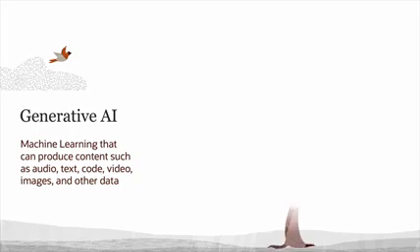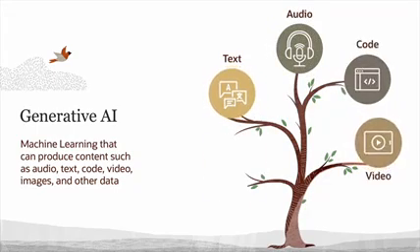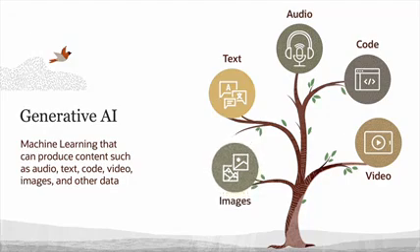Generative AI, a subset of machine learning, creates diverse content like text, audio, images, and more. These models, often powered by neural networks, learn patterns from existing data to craft fresh and creative output. For instance, ChatGPT generates text-based responses by understanding patterns in text data that it's been trained on. Generative AI plays a vital role in various AI tasks requiring content creation and innovation.